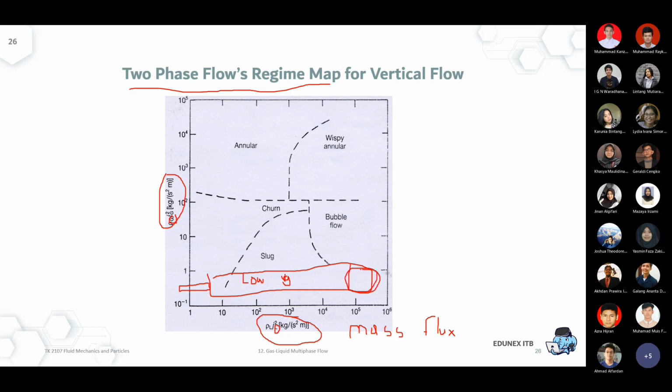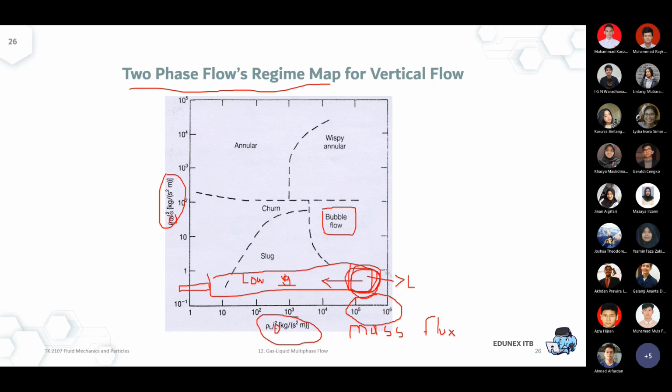Okay, what's happening inside this region? I'm still working at low gas velocity, but I already work with high liquid velocity. So this is where the liquid is the dominant phase, and if you remember, it's consistent with the previous explanation that this is a bubble flow. The problem now is if my liquid velocity is not as fast as this anymore, let's say because the producing well is declining, maybe it goes to the slug.